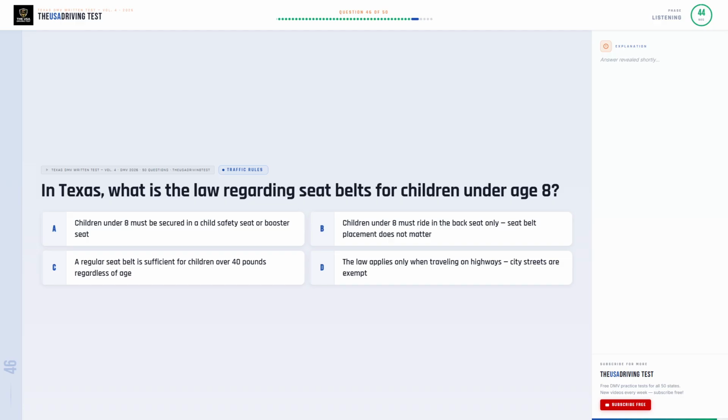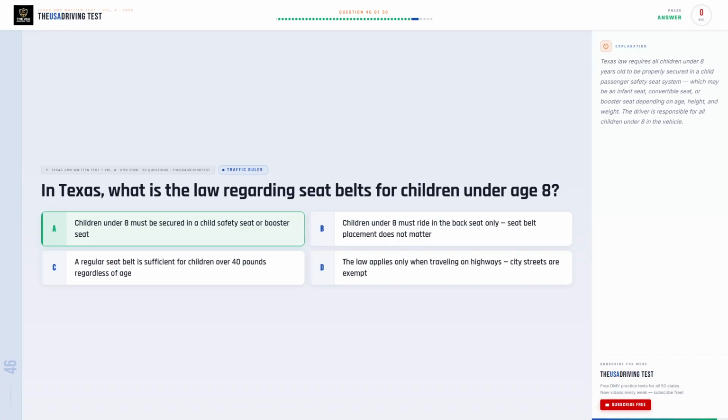In Texas, what is the law regarding seatbelts for children under age 8? Option A. Children under 8 must be secured in a child safety seat or booster seat. Option B. Children under 8 must ride in the back seat only. Seatbelt placement does not matter. Option C. A regular seatbelt is sufficient for children over 40 pounds regardless of age. Option D. The law applies only when traveling on highways. City streets are exempt.